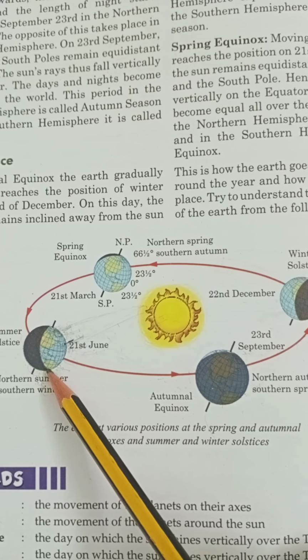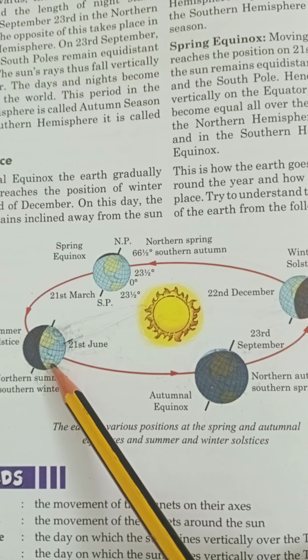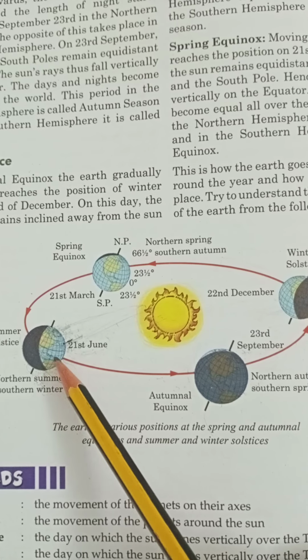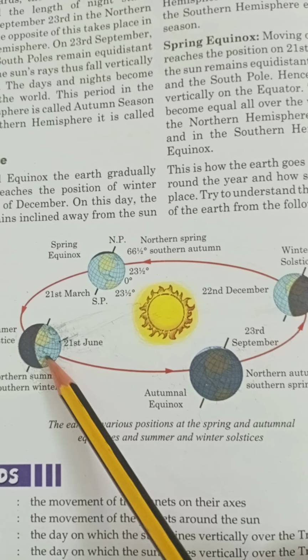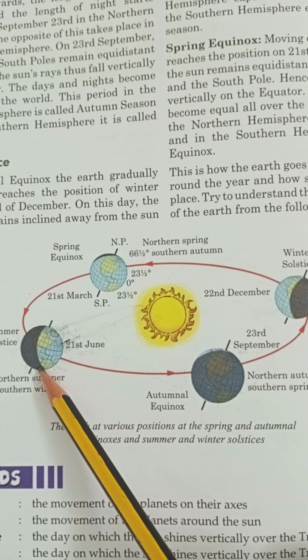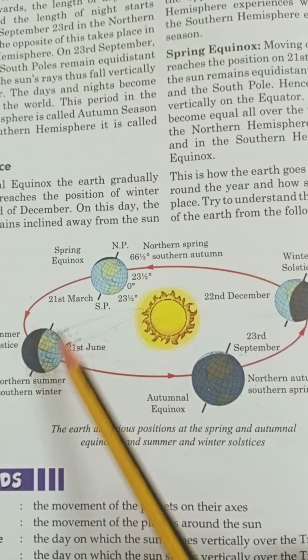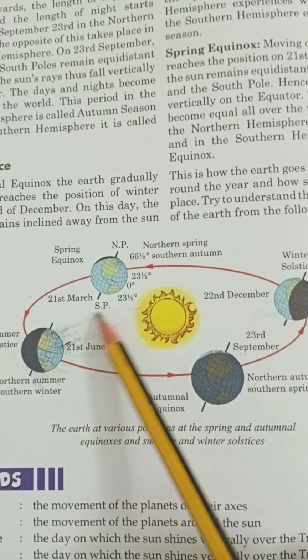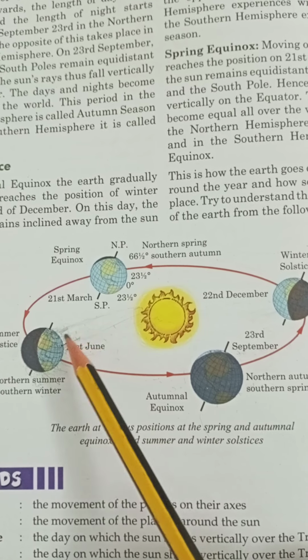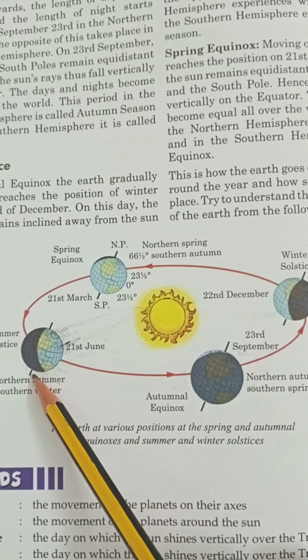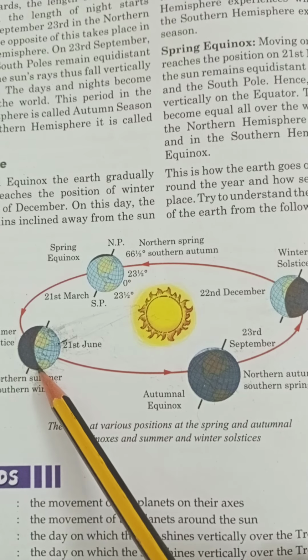And when we look at the southern part, the Antarctic Circle of the South Pole, what is it experiencing? It is experiencing darkness for 24 hours. Here it is experiencing 24 hours of sunshine, and here it is experiencing darkness for 24 hours.